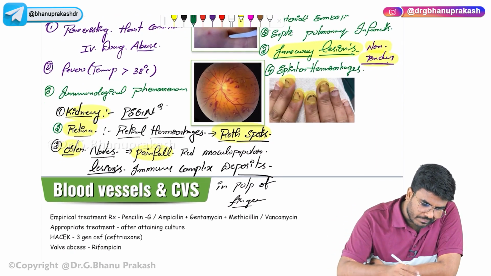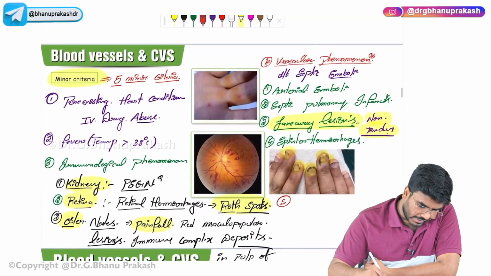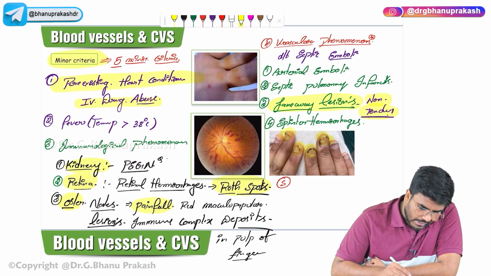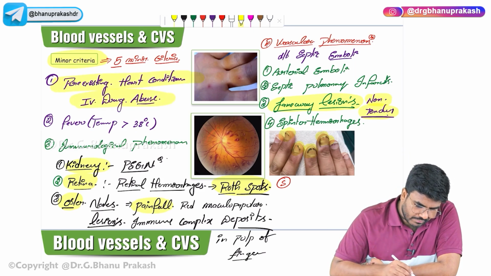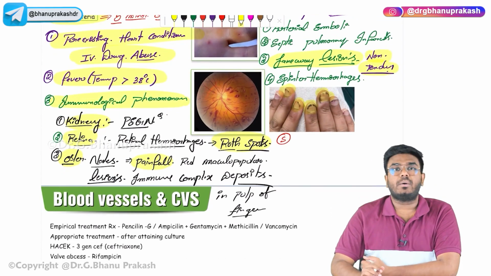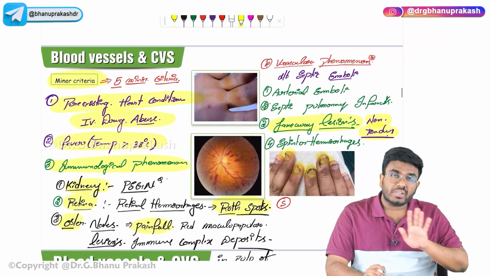The four criteria are completed. We are discussing the minor criteria. See, the first minor criteria is pre-existing heart condition or IV drug abuse. Fever is the second minor criteria. Immunological phenomena like post-streptococcal glomerulonephritis, Roth spots or Osler nodes are the third minor criteria.